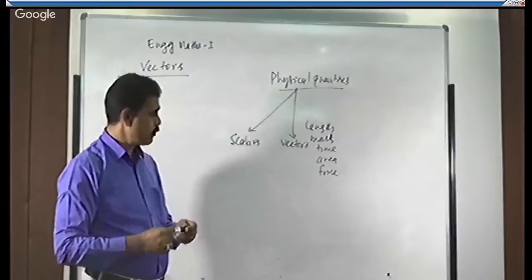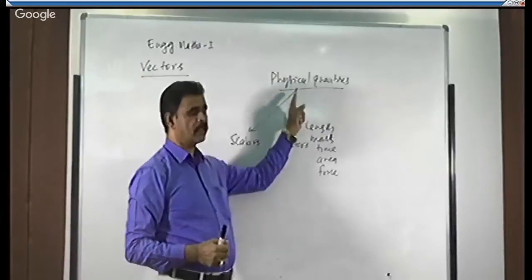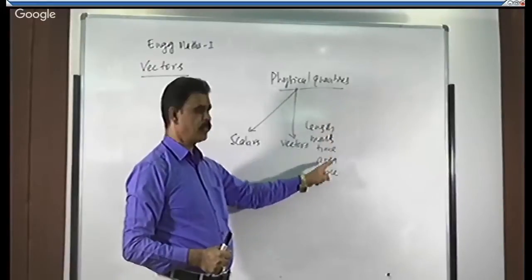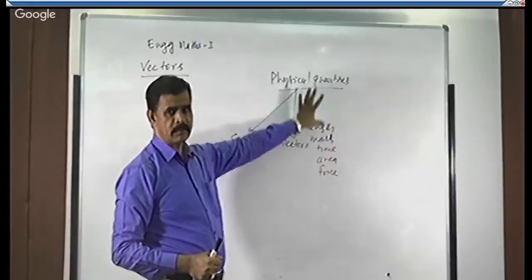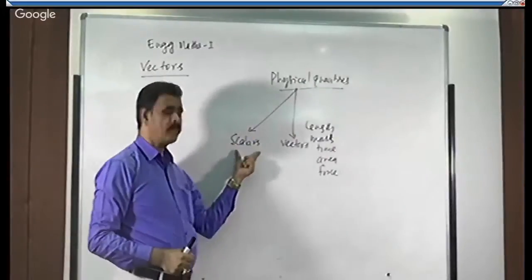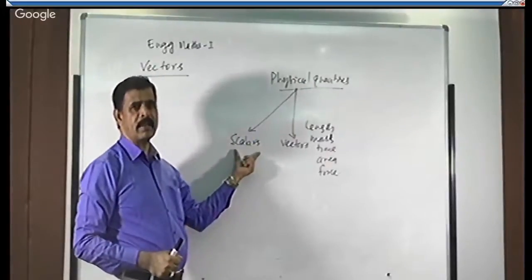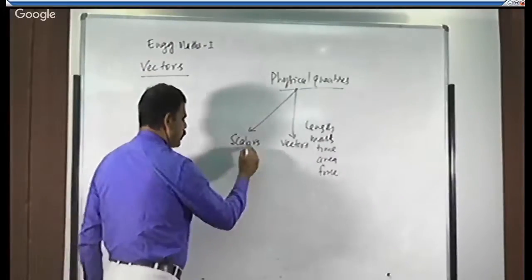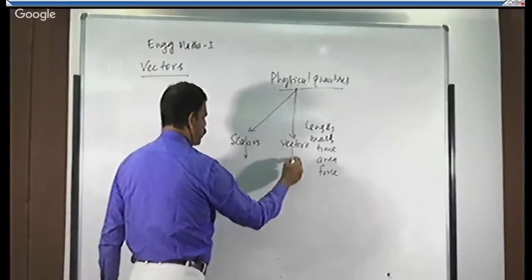So first we know what a physical quantity is: it is a measurable quantity. These physical quantities are of two types, scalar as well as vector. Then let us define what is scalar and what is vector.